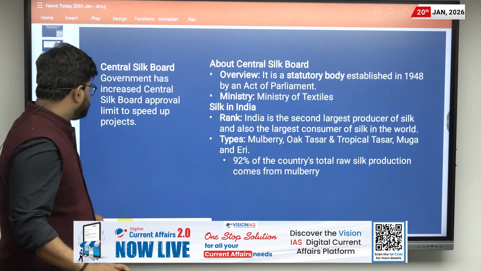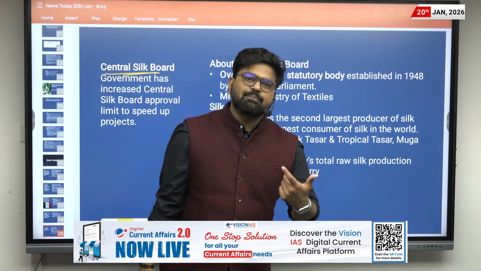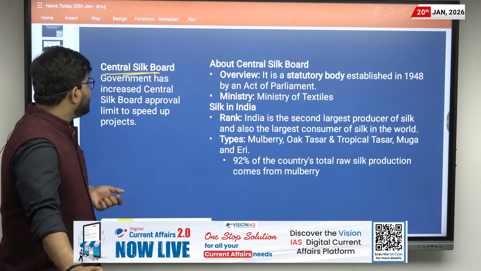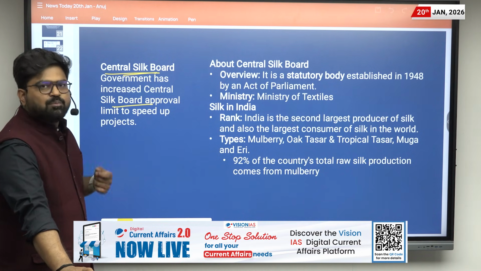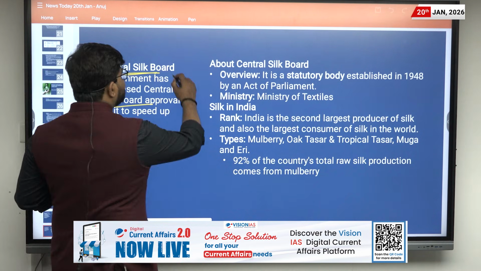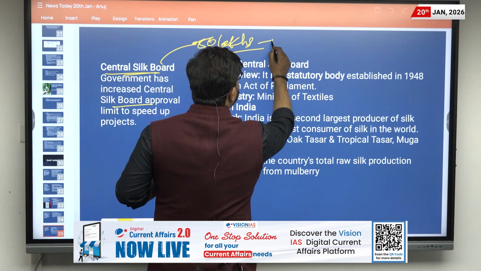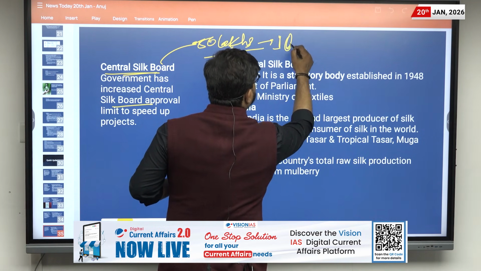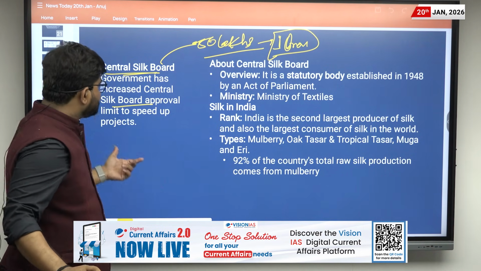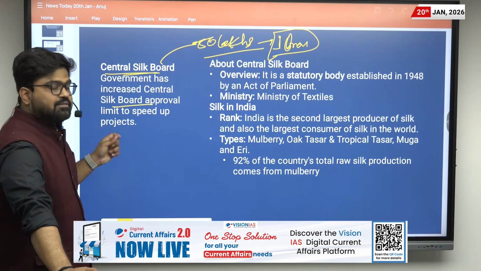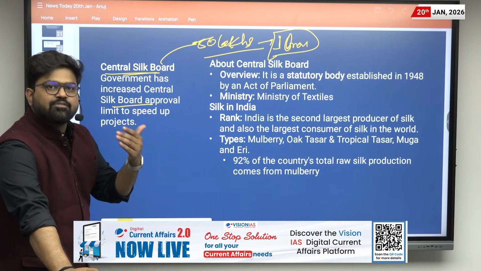Then the next is Central Silk Board, and the development is that the government has increased the Central Silk Board approval limit to speed up the project. Previously, their limit was up to 50 lakhs. Now their limit has been increased to 1 crore. Okay, so this limit has been increased to speed up the project. That means that the project should be sped up.